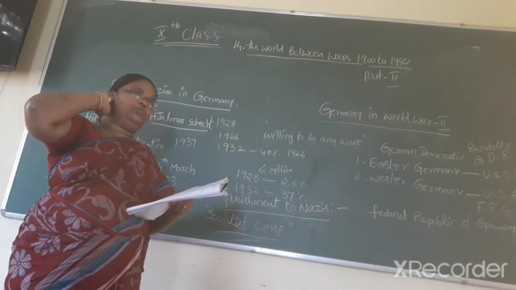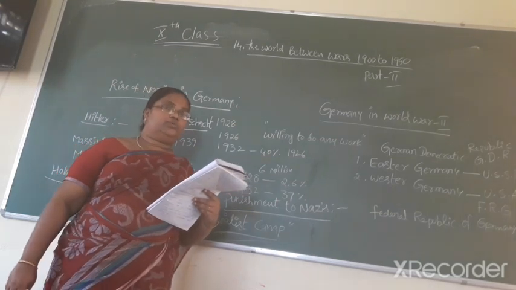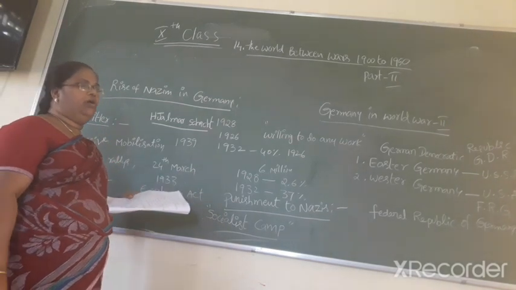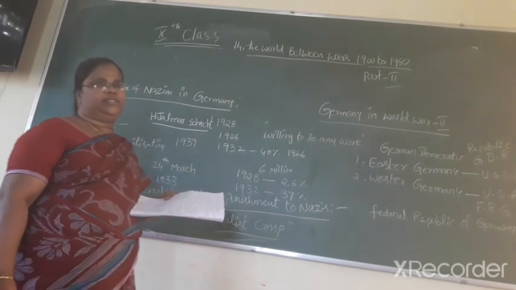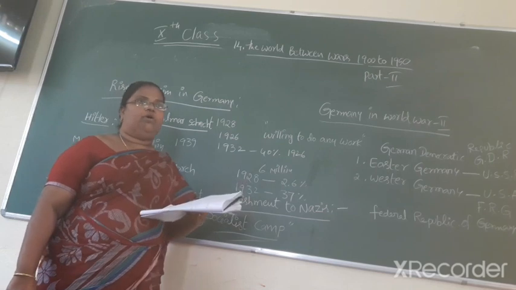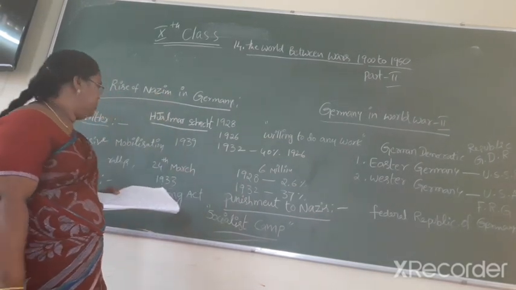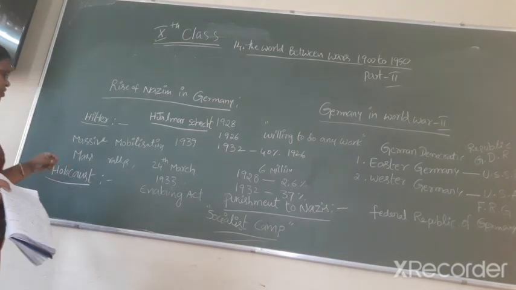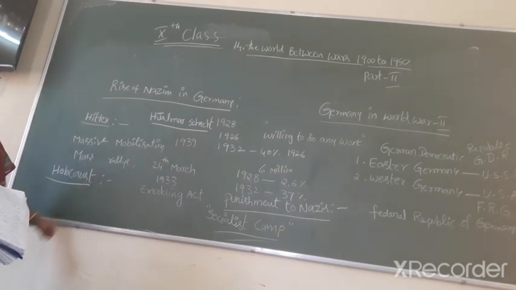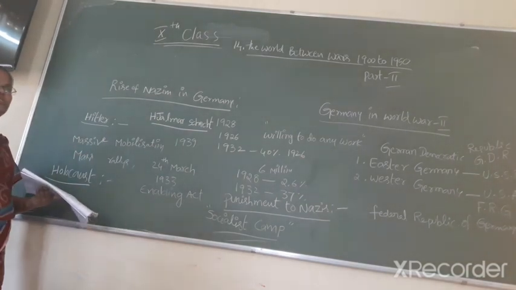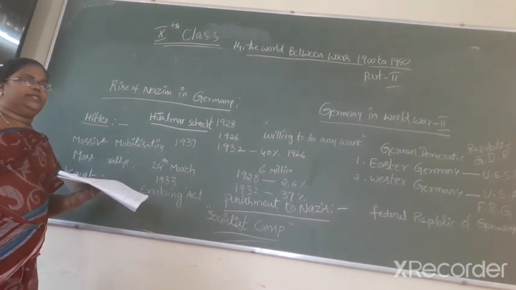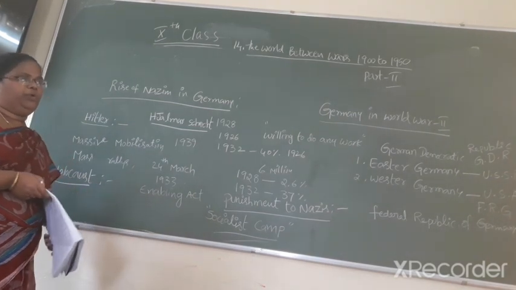Employment for those who are working, a secure future for the youth, and to weed out all foreign influences, resist all foreign influences conspiring against Germany. What is the new style he introduced? The massive mobilization, mass rallies. Why did he enact the mass rallies? To demonstrate the support for him and to instill a sense of unity among the people.